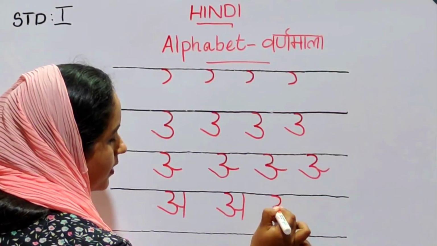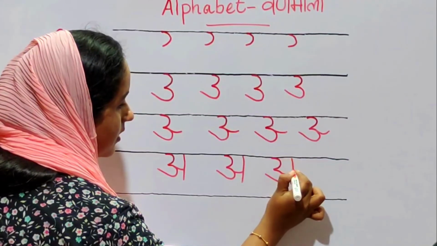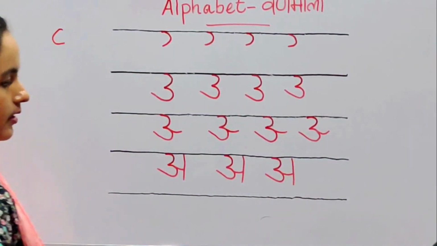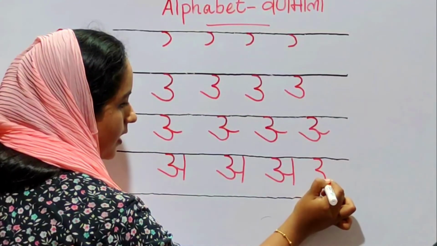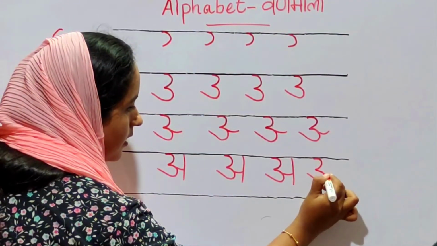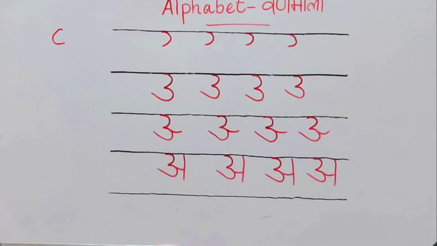First reverse C, another reverse C, sleeping line and a straight line. Okay, last one, reverse C, another reverse C with the tail, sleeping line and join with a straight line.